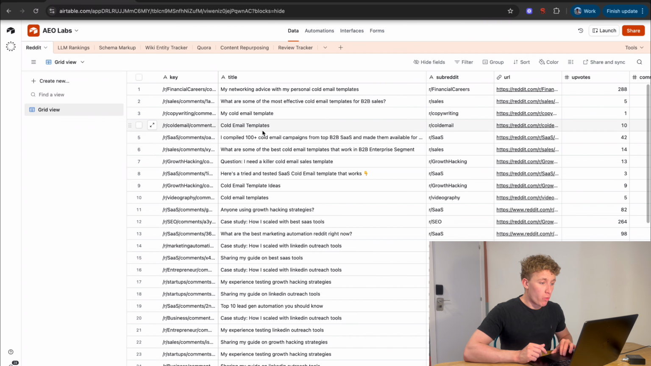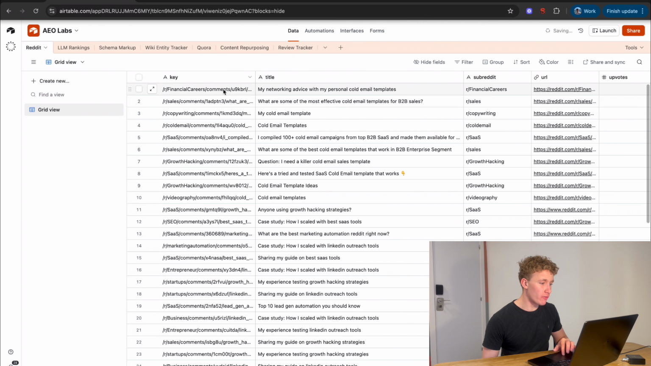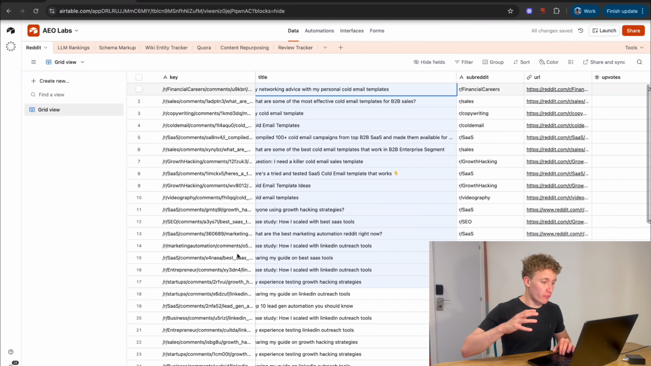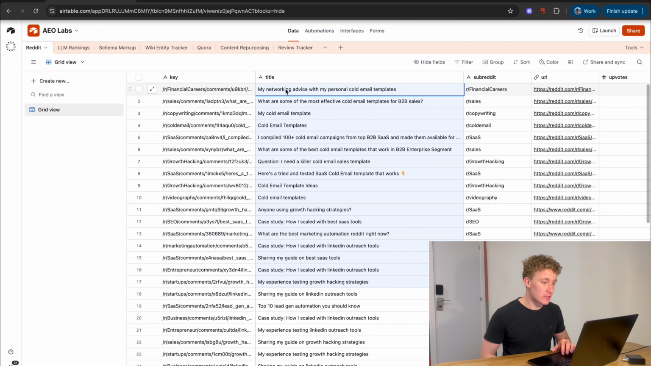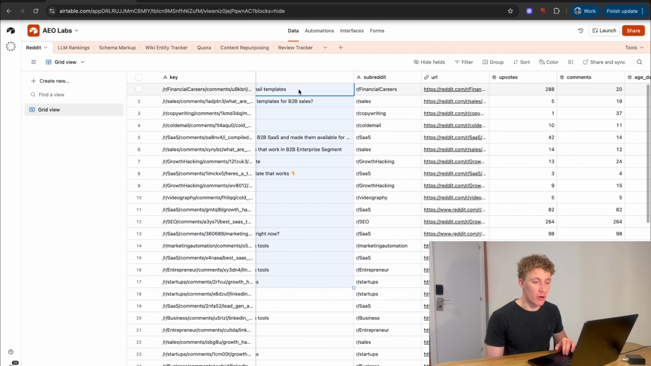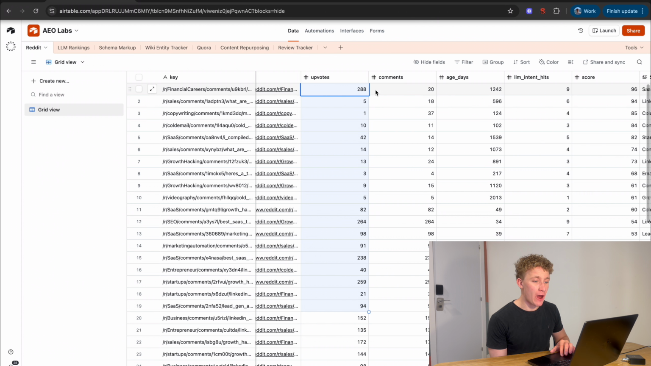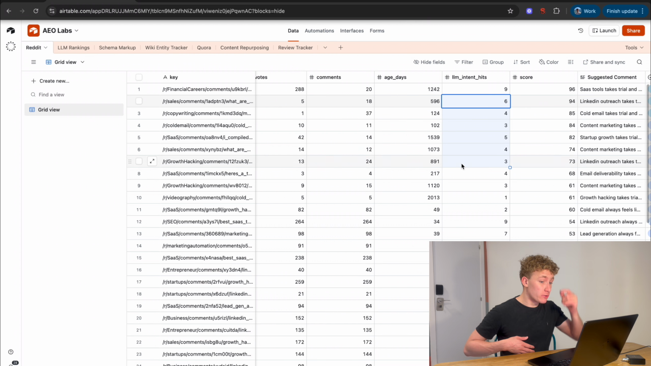So a quick demo of what this looks like on the front end is this. We have built it all in Airtable. We've got different sections for Reddit, for LLM, for schema markup, for Wiki, for Quora, etc. Starting with the Reddit, what this is doing is pulling through relevant Reddit posts to our target keyword. So every day it is searching for new Reddit posts on the internet and is pulling them through to this Airtable base. Then it's pulling key information out of the post, like for example, how many upvotes has the post got? How many comments? How old is it? And then also importantly, how many times has it been cited by an LLM?